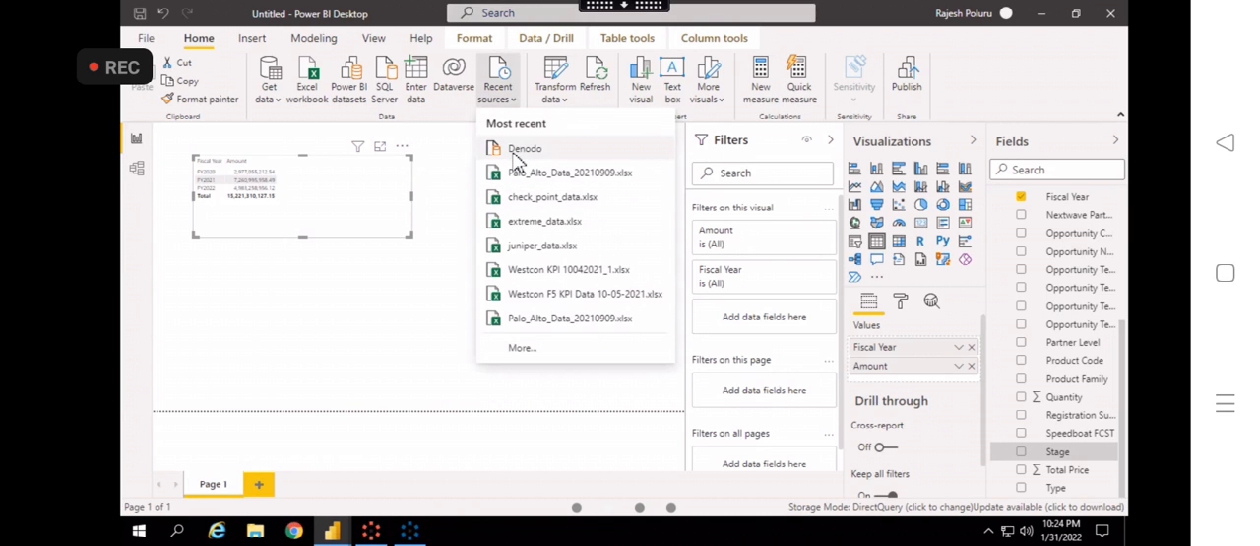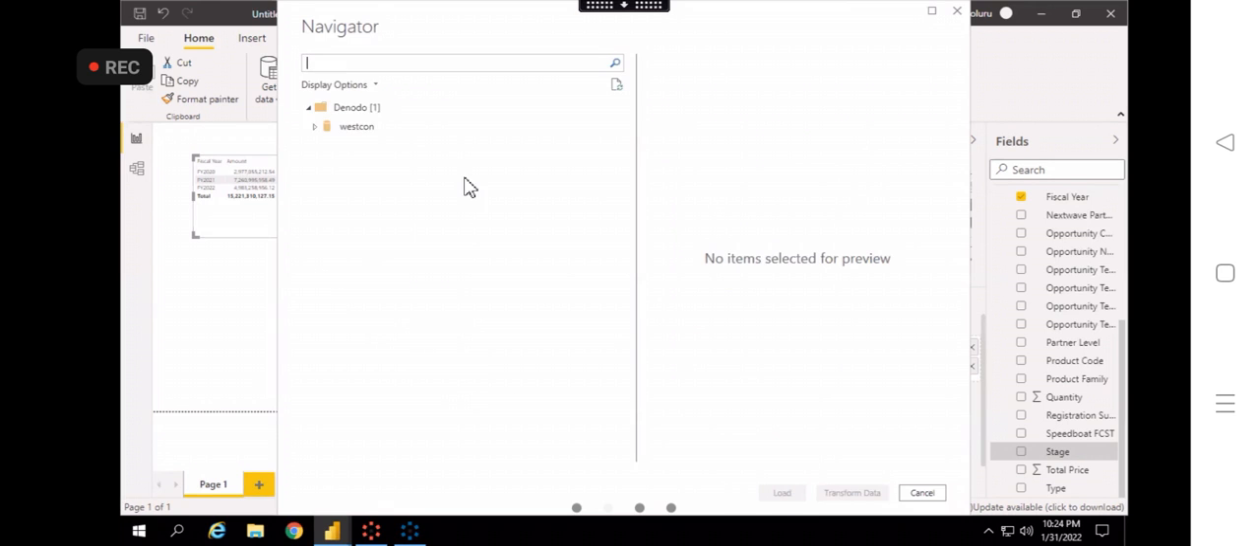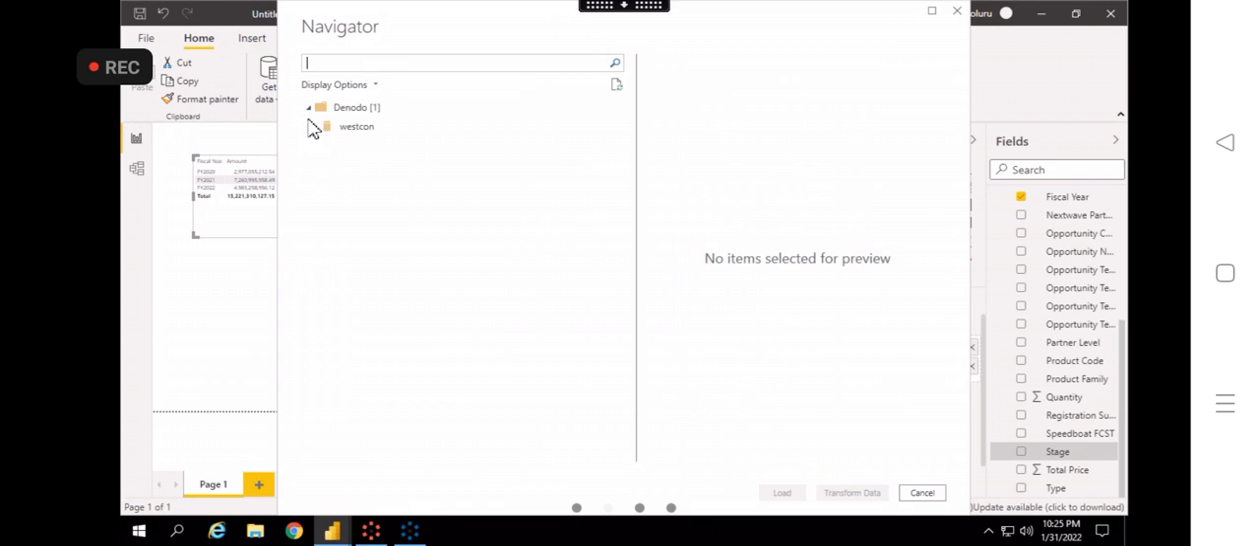So in our case, I have used the recent source, right? This is the Denodo. So it will not ask any server details. It will directly connect. It is already connected because we have already given the credentials before, and we are using that same source for the reporting purpose, right? Did it ask? No, right? So just click on Denodo, then it will directly show us all the tables.